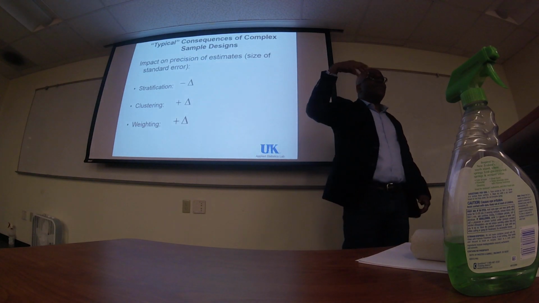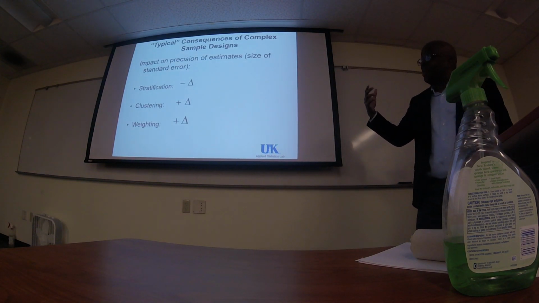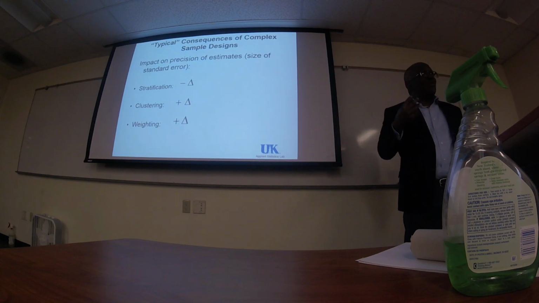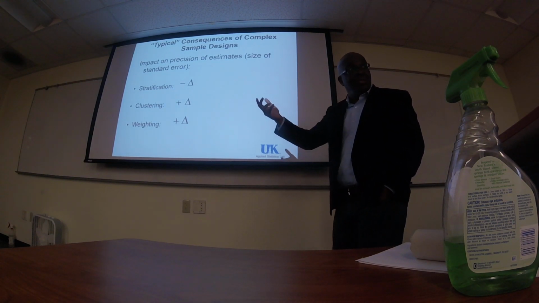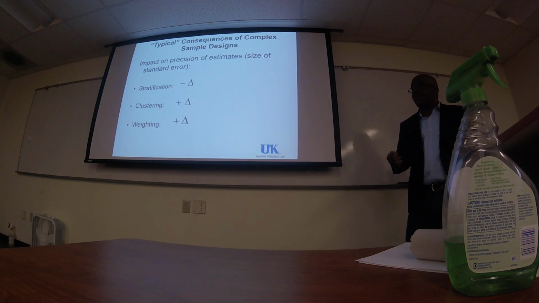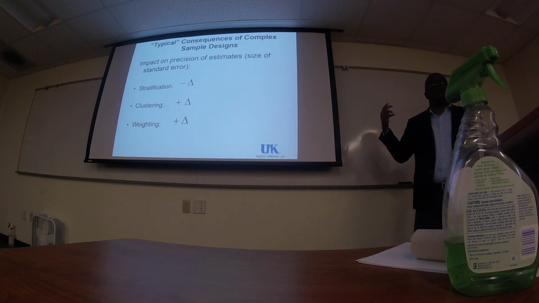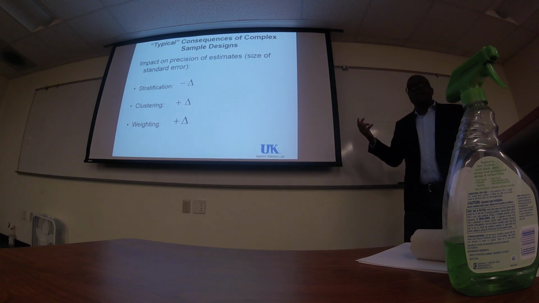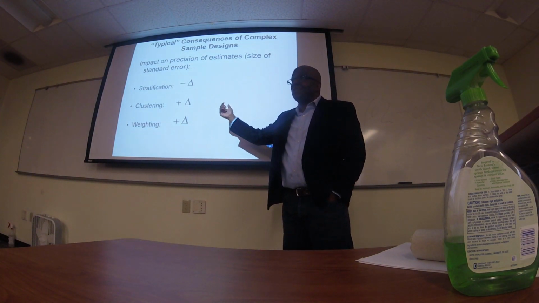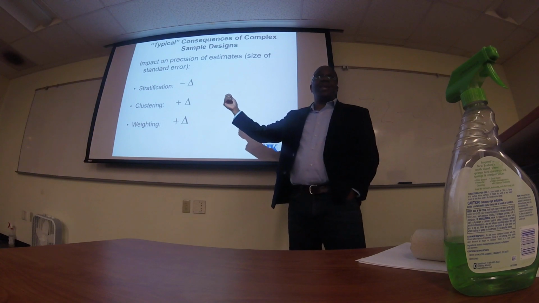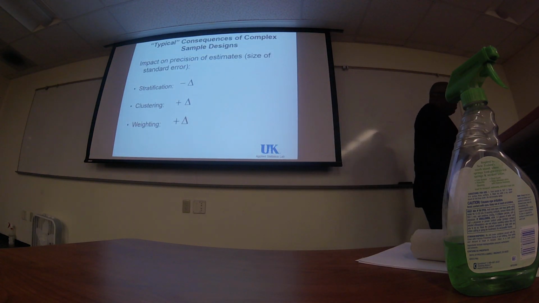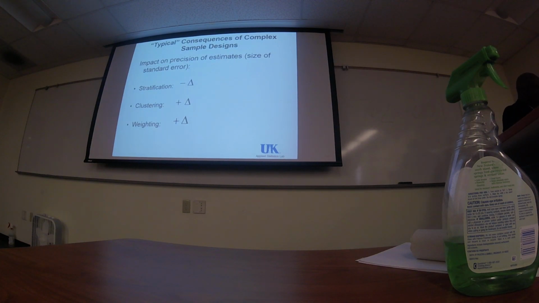If we have stratification, that will decrease the standard error, decrease the variance. If we use clustering, that will increase the standard error. If we use weighting, that will also increase the standard error. The problem is that we don't use only one of them, we use a combination of them. This is why we can have a design effect that is lower than 1 or greater than 1, because we use a combination of them.